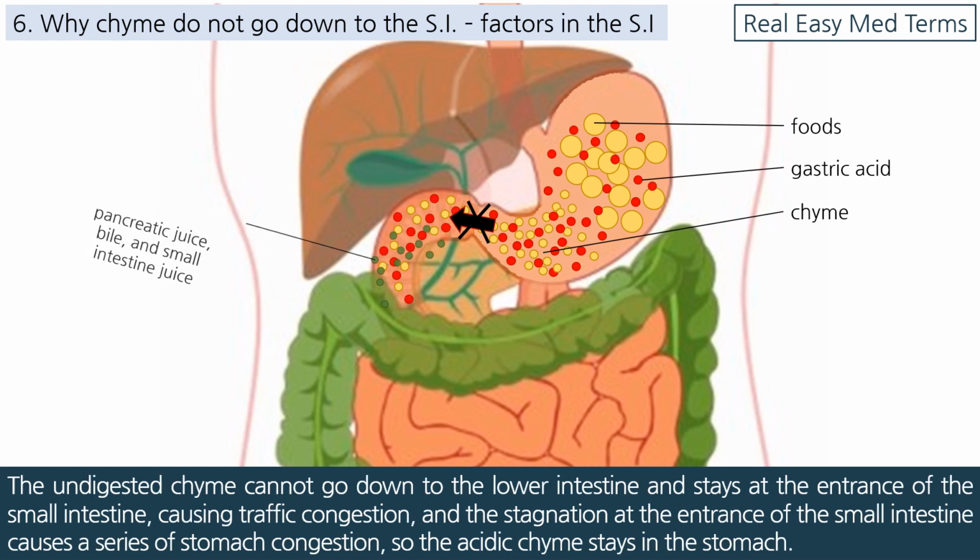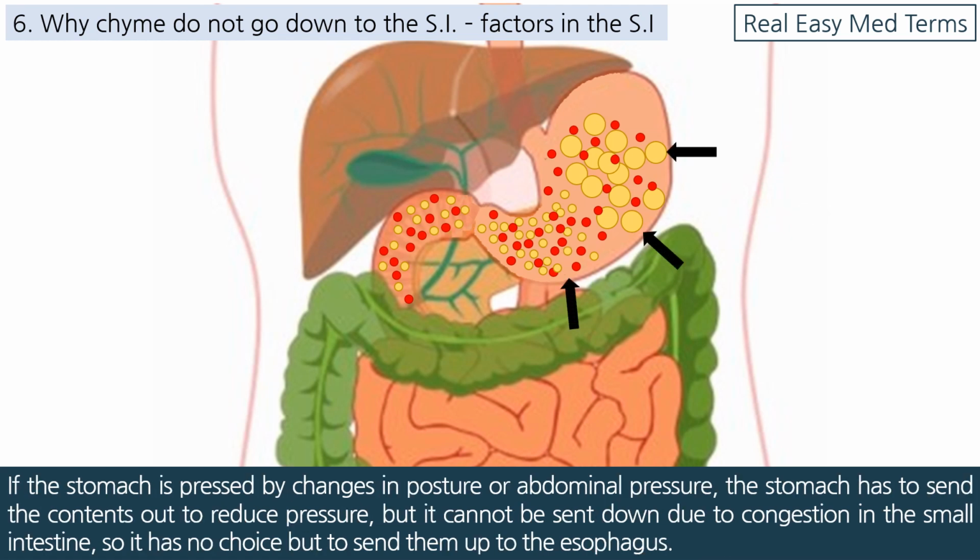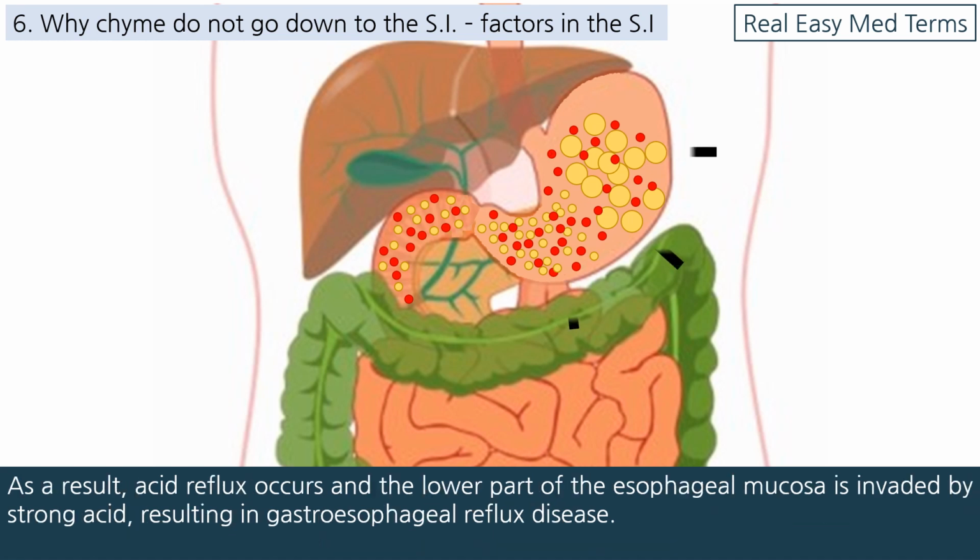The undigested chyme cannot go down to the lower intestine and stays at the entrance of the small intestine, causing traffic congestion, and the stagnation at the entrance of the small intestine causes a series of stomach congestion, so the acidic chyme stays in the stomach. If the stomach is pressed by changes in posture or abdominal pressure, the stomach has to send the contents out to reduce pressure, but it cannot be sent down due to congestion in the small intestine, so it has no choice but to send them up to the esophagus. As a result, acid reflux occurs and the lower part of the esophageal mucosa is invaded by strong acid, resulting in gastroesophageal reflux disease.